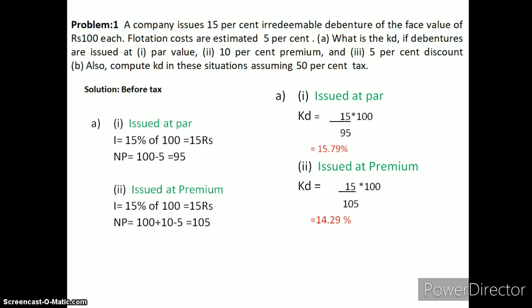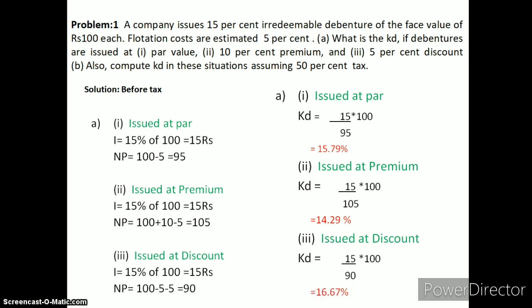If the company issued debenture at 5% discount, then net proceeds will be 100 minus 5 minus 5 equals 90 rupees. We put the values in the formula, that means 15 upon 90 into 100, and then we get cost of debt before tax as 16.67%.